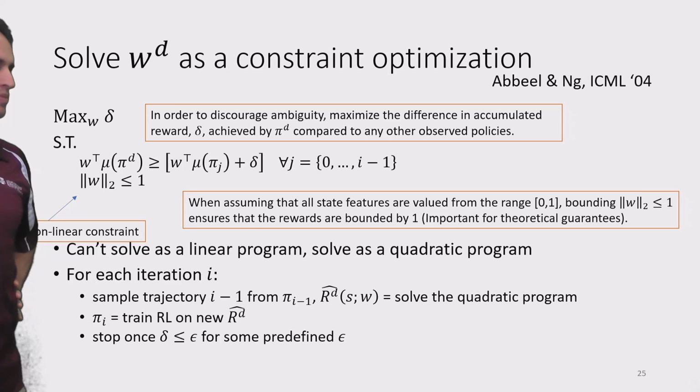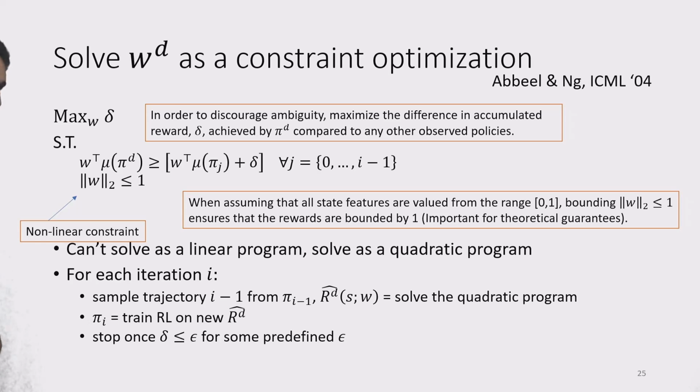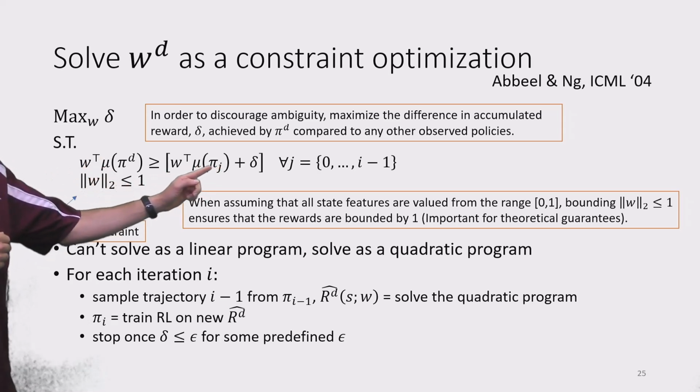Yeah, question? So the reward learned satisfies this constraint that you mentioned, that the demonstrator is optimal. But is there any guarantee provided that this reward does reflect the true objective, or does it just satisfy this constraint? So not necessarily, right? Not necessarily. This is very sensitive to the features that are defined in the state space. They might be informative or less informative, and it's also impacted by the approximation limitations of the policy that you're training, right?